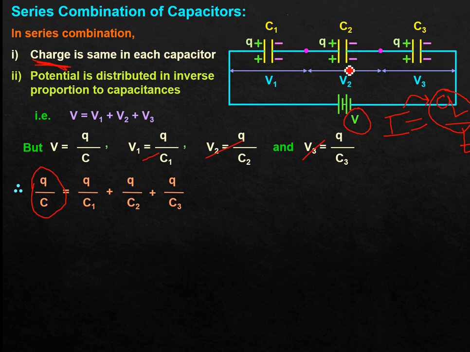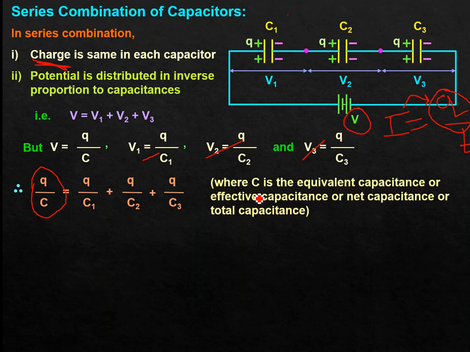Let its capacitance be C, battery same, everything else remains same. So V1 is Q by C1, V2 is Q by C2, V3 is Q by C3, okay. Take Q common. So where capital C is what? Capital C is the equivalent capacitance, or effective capacitance, or net capacitance, or total capacitance, whatever you call it. Capital C is the net capacitance. You take the common, so Q is common, gets cancelled out on both sides.